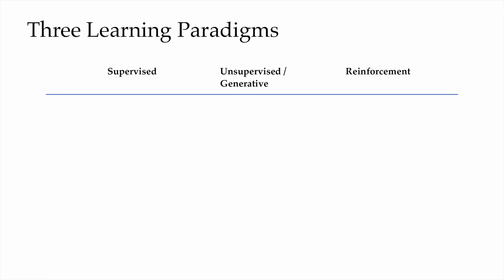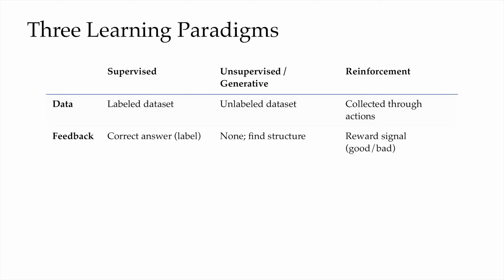Zooming out a bit, another helpful reminder. How does RL compare with the other learning paradigms we've seen? Here we show a table with 3 columns: supervised, unsupervised, and reinforcement. On the data row, supervised gets a labeled dataset. Unsupervised gets unlabeled data, and RL has no fixed dataset. It collects its own data through its own actions. On the feedback, supervised gets the correct label, unsupervised gets nothing and finds structure, whereas RL gets a reward signal, just good or bad. On the goal, supervised predicts the label Y from the features X, unsupervised models the distribution of X or generates samples, and RL roughly maximizes the total reward.